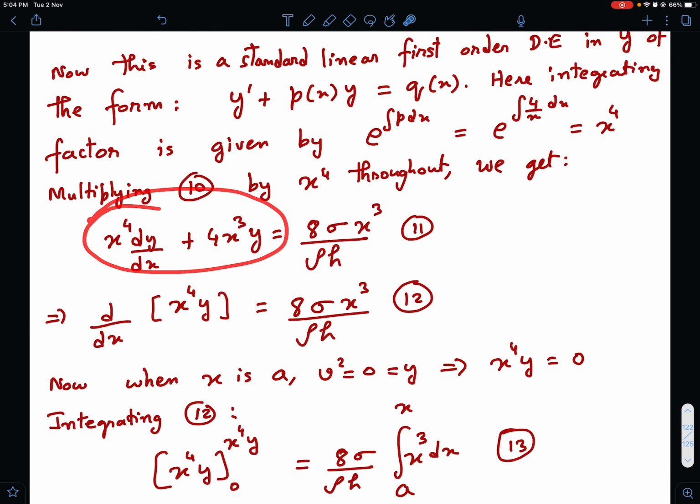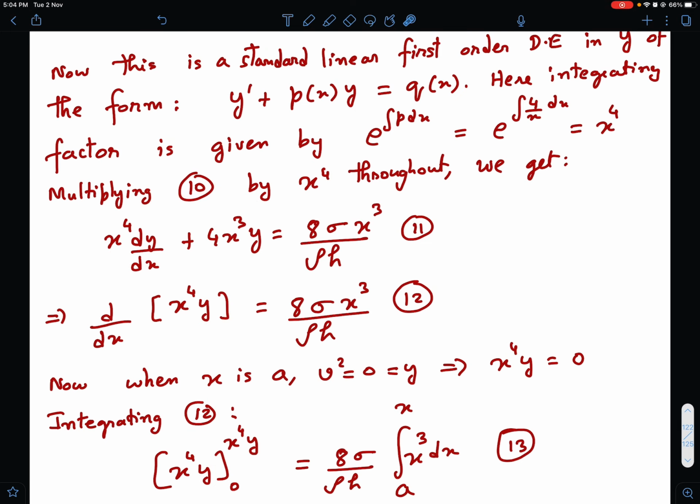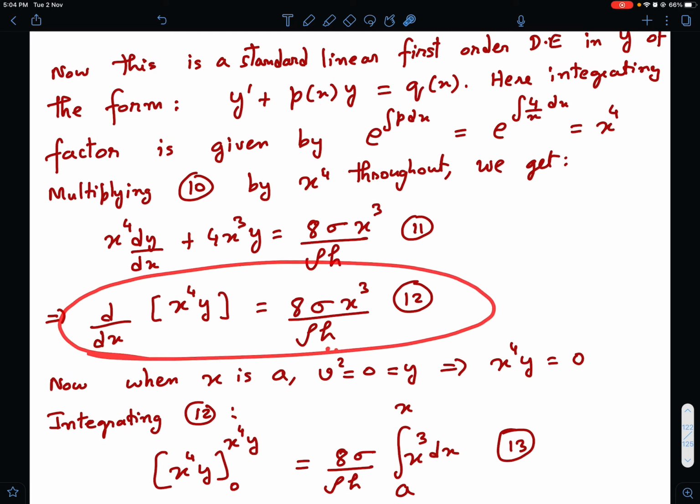Now the beautiful thing has happened. This has become a perfect differential. This is nothing but d by dx of x to the power 4 y. This LHS has become a perfect differential. That was why we multiplied by the integrating factor, because d by dx of x to the power 4 y is x to the power 4 dy by dx plus 4x cube into y. And the right hand side is of course 8 sigma x cube by rho h.